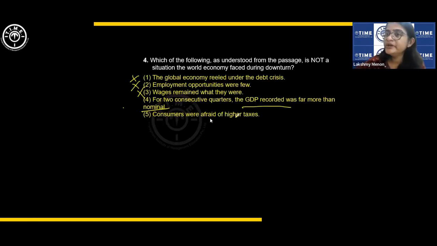So then the GDP cannot be far more than nominal. Moreover, nominal GDP is mentioned. So this is a distortion that it was far more than nominal. Consumers were afraid of higher taxes. Yes, they were anticipating. That is also mentioned in the passage. Hence, the exception is option 4. Okay.